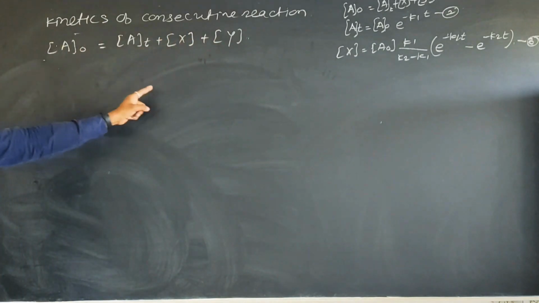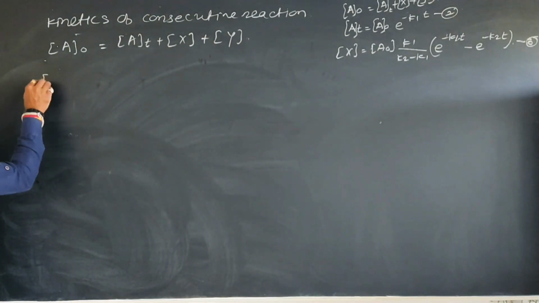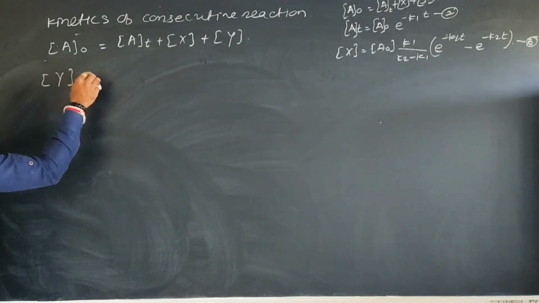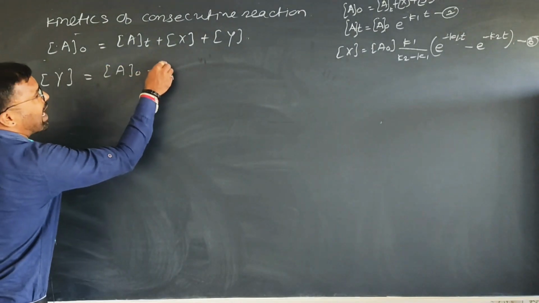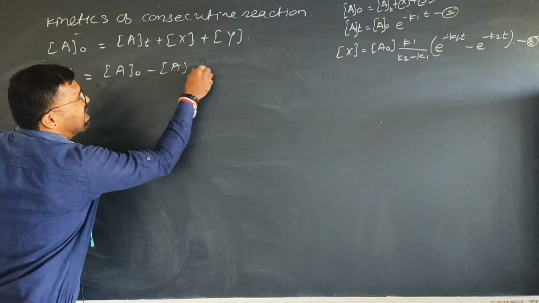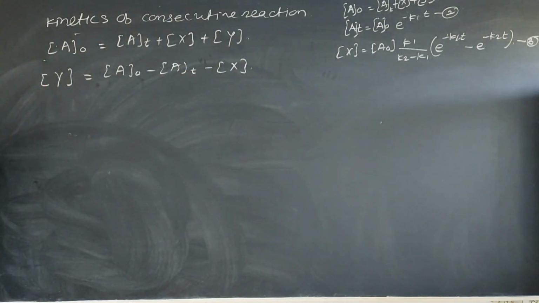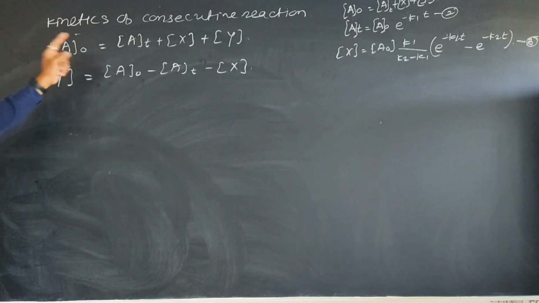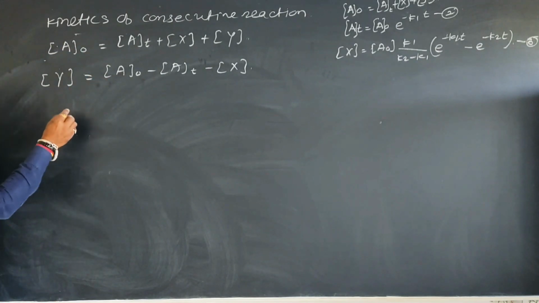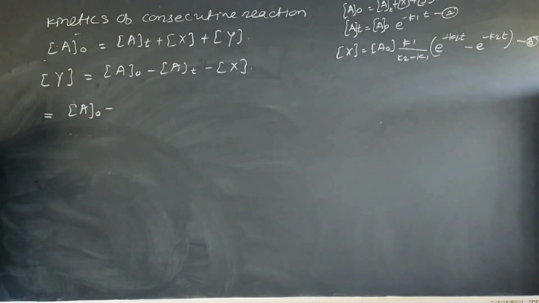If I want to find the value of y, that is the concentration of y at time t, then I can write the above equation as concentration of y at time t is equal to a0 minus concentration of at minus concentration of x. These are the plus terms remaining, taking this side, therefore they are converted into minus. So I can write here a0 as it is, because initial concentration is a constant.